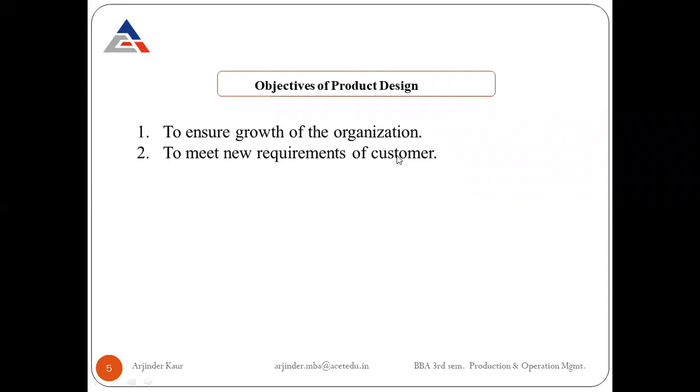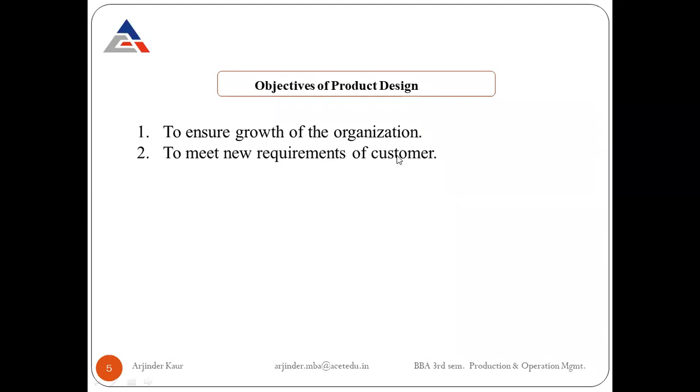Suppose we have a product and the customer gives additional suggestions or additional feedback that if this feature is also incorporated, the product life would increase or the product acceptability in the market will increase. Or there will be an increase in the market share.